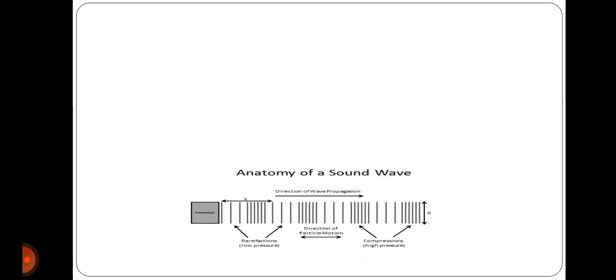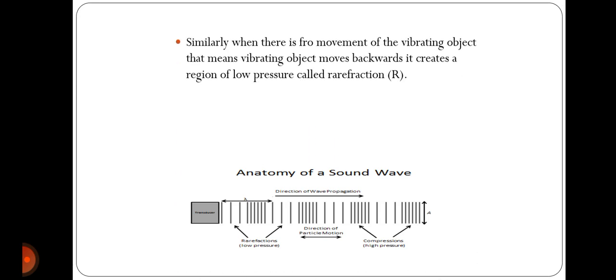This is the anatomy of a sound wave, which shows that when the air is compressed, the lines or the waves are together, creating a high pressure region denoted as compressions. And when there is less pressure or low pressure, then the sound waves are apart from each other, away from each other, and they are known as rarefactions. So compression is high pressure, rarefaction is low pressure.